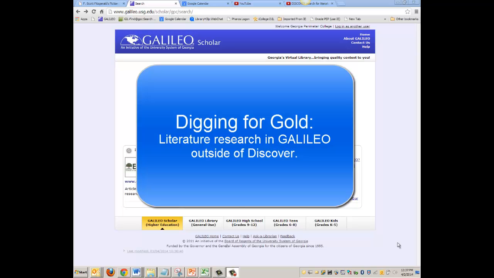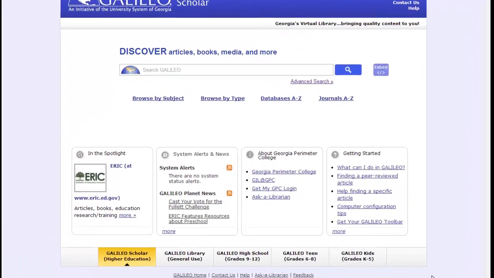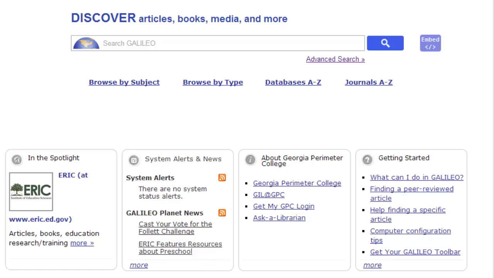As I mentioned, Discover is not my favorite way to look for literature criticism. The main reason is that Discover contains a lot of information, but it does not necessarily include everything that's in Galileo. Many of the things it doesn't include are about literature. So, to get to these great resources, click on Browse by Subject,